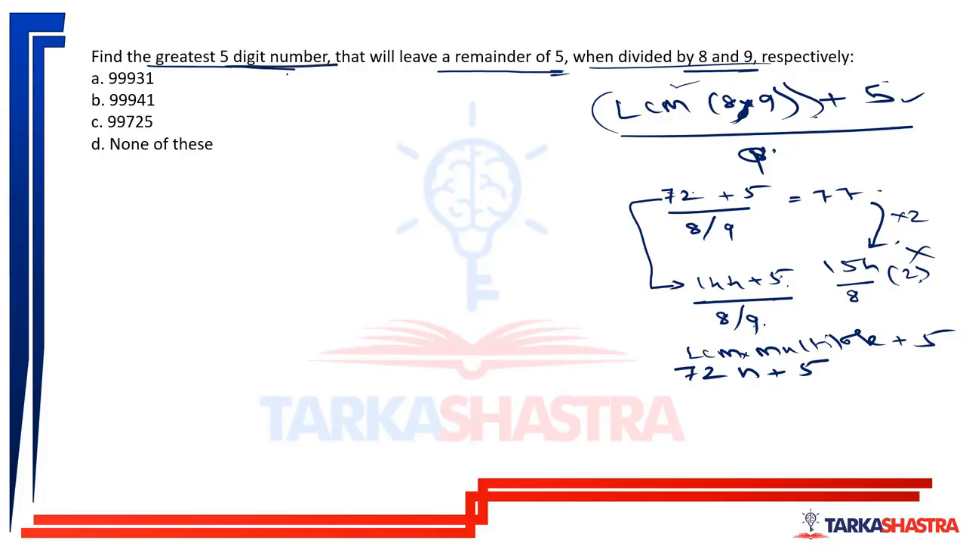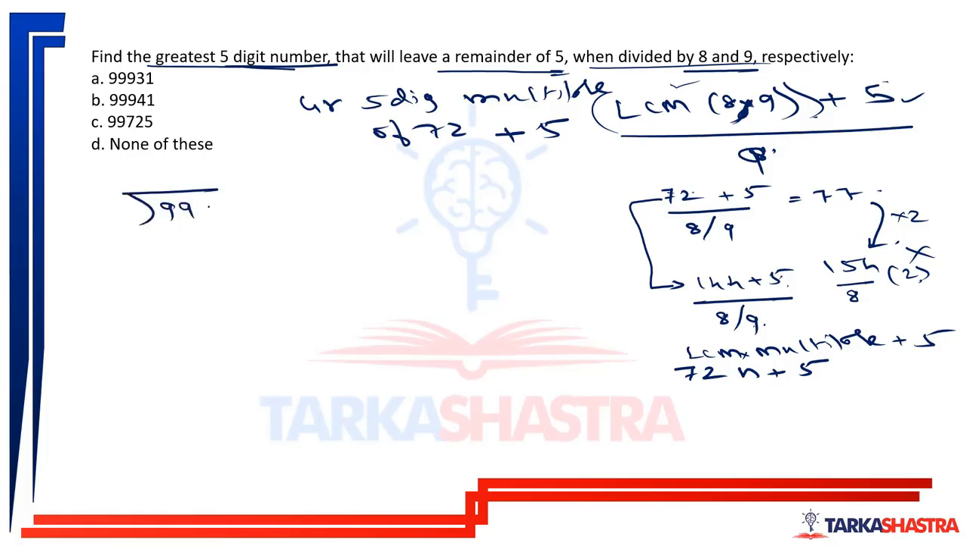Greatest 5-digit number which will satisfy this condition. So, we'll find out the greatest 5-digit multiple of 72, and then we'll add 5 to it. We'll get that number. Yes or no? So simply find out the greatest 5-digit multiple of 72.